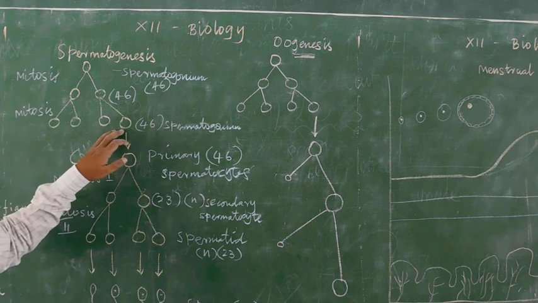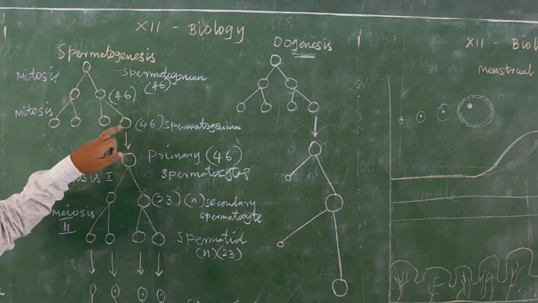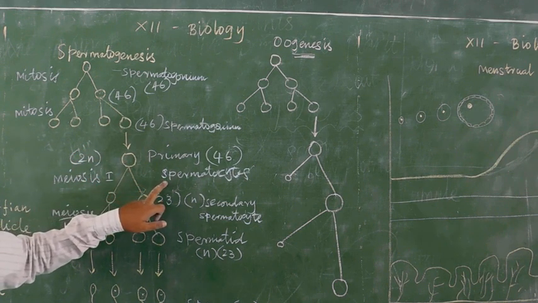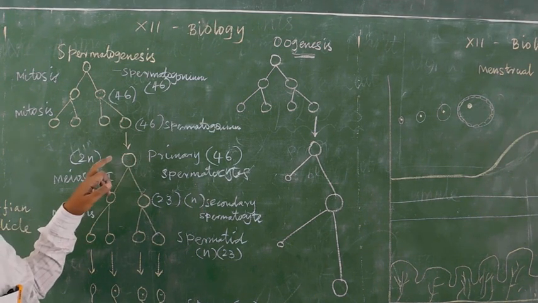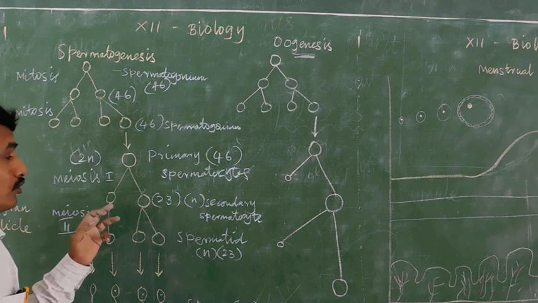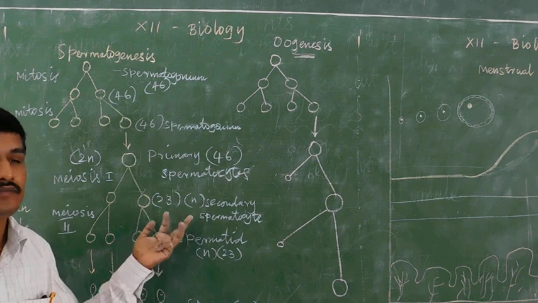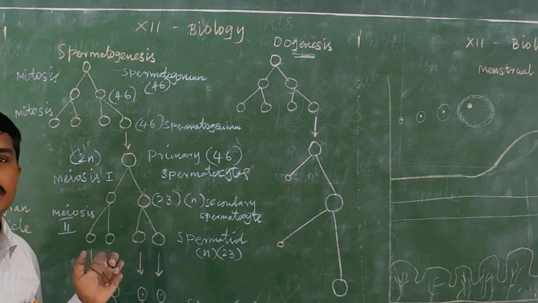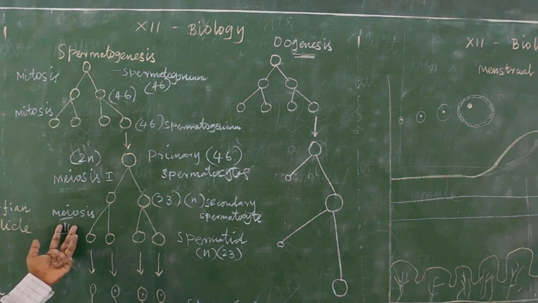Okay, the spermatogonium has 46 chromosomes. Then one of the spermatogonia is known as a primary spermatocyte, which has 46 chromosomes. Primary spermatocytes alone follow meiosis division. After meiosis 1 division, it forms secondary spermatocytes. Secondary spermatocytes have 23 chromosomes, and they again follow meiosis 2 division.